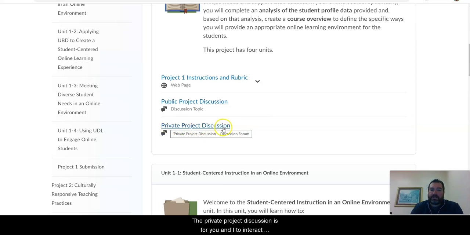The private project discussion is for you and I to interact with as we work throughout the course if you have a specific question about different items as you work to complete the projects. So that is only seen by the faculty. It's not seen by other students in your course.